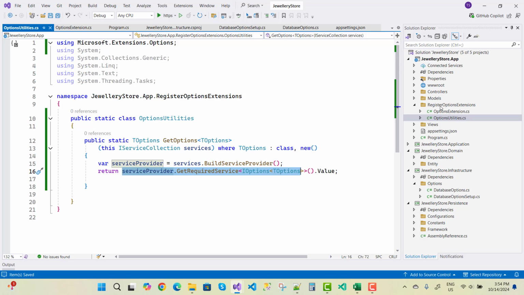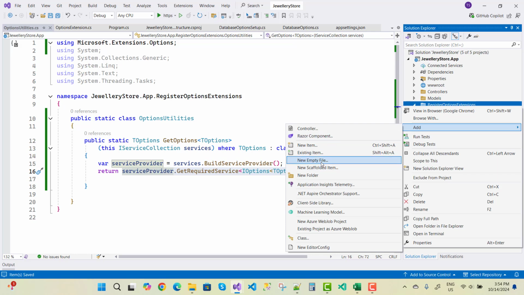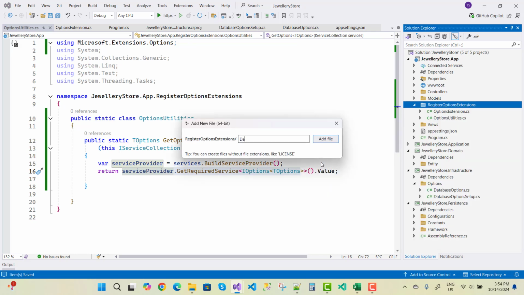and that is a RegisterDatabaseContext. So add a RegisterDatabaseContextExtension, just add DatabaseContextExtension.cs file.